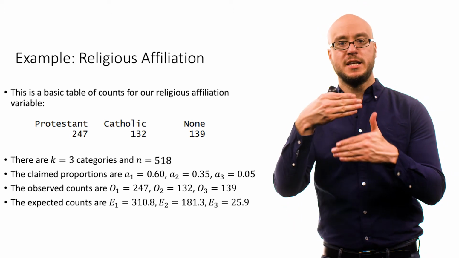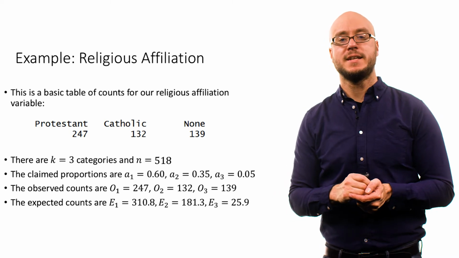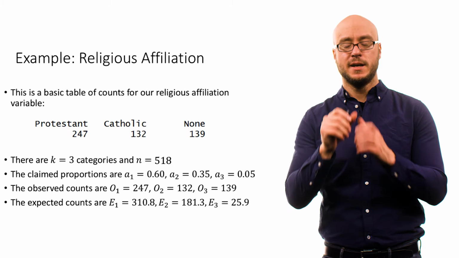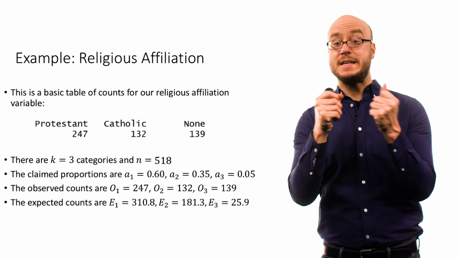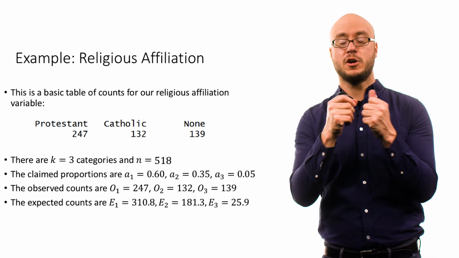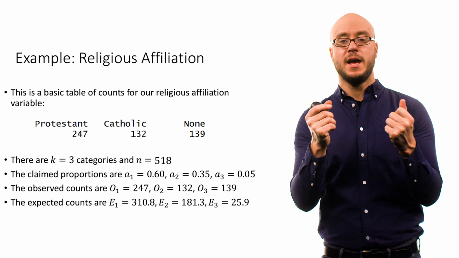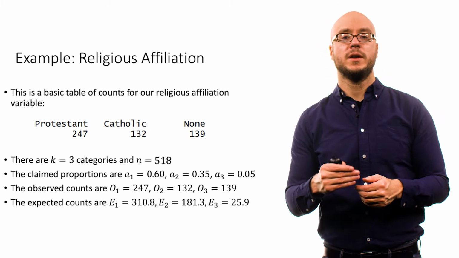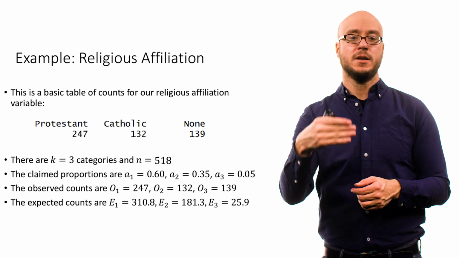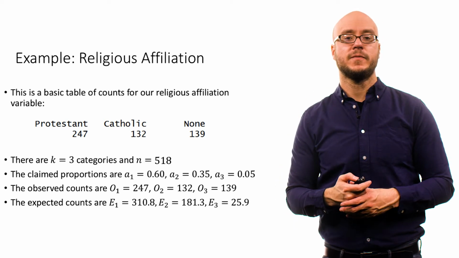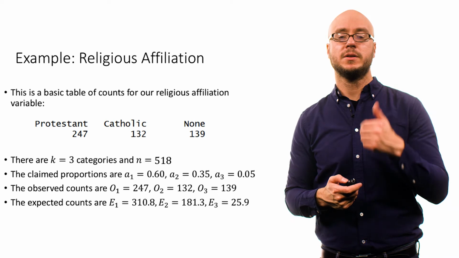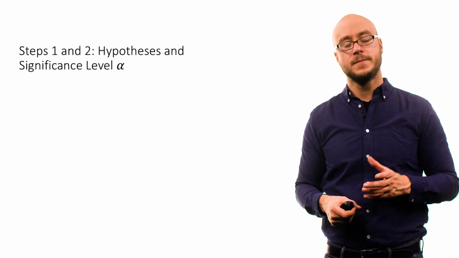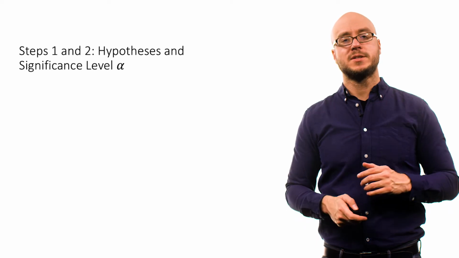And the crux, the key part of the chi-square one-way goodness of fit test is to say these observed counts and these expected counts, how different are they? The more different they are, the larger our chi-square test statistic, and the more inconsistent our data, those observed counts, are with our null hypothesis, with this set of values claimed to exist in the population in terms of these proportions by the religious studies scholar. So let's go through a couple steps.